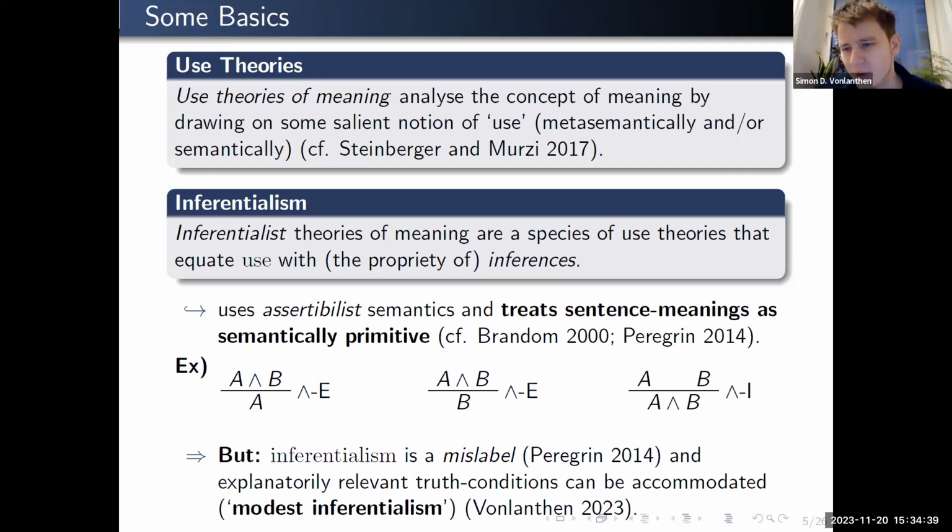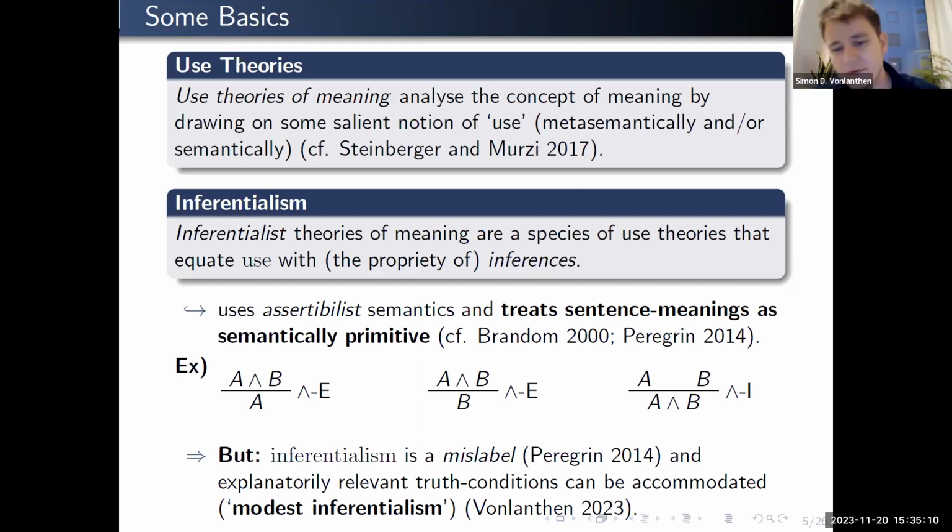Now, I think there are two important caveats I want to mention here. First of all, inferentialism is sort of a mislabel, and I think that has been conceded by inferentialists by now, definitely by Brandom. Namely, inferentialists study rules that go from things other than two propositions. So we have rules that study the quote-unquote inference from a proposition to an action, for example, and so we wouldn't ordinarily call it an inference. So it would really just be called rule-based semantics.